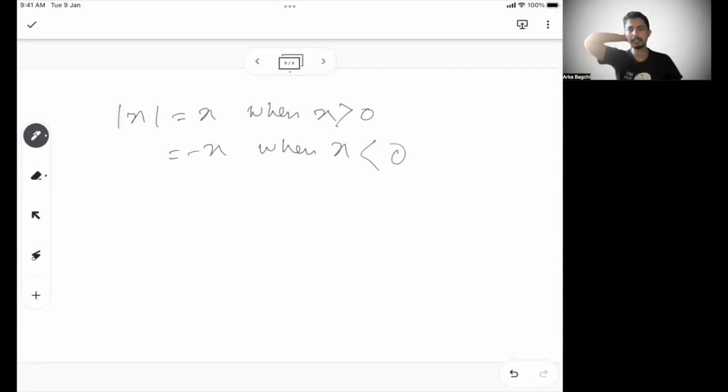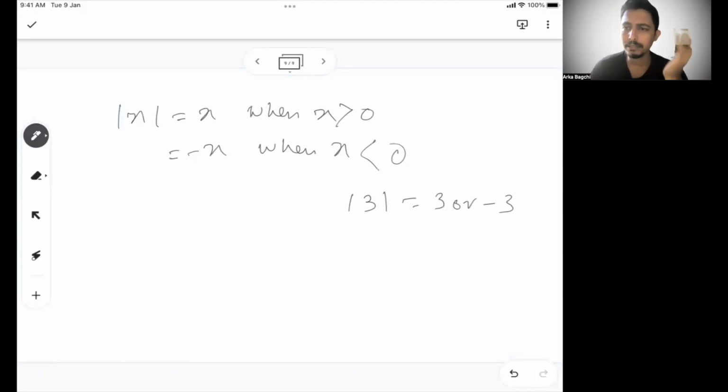This is the distance of that particular point from 0. So mod 3 is 3, and if you take a modulus of minus 3, then also it is 3.